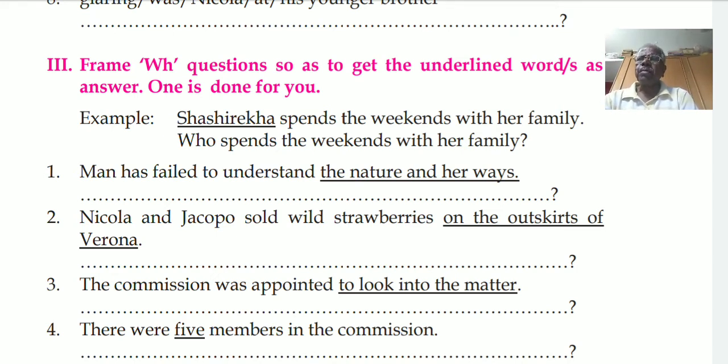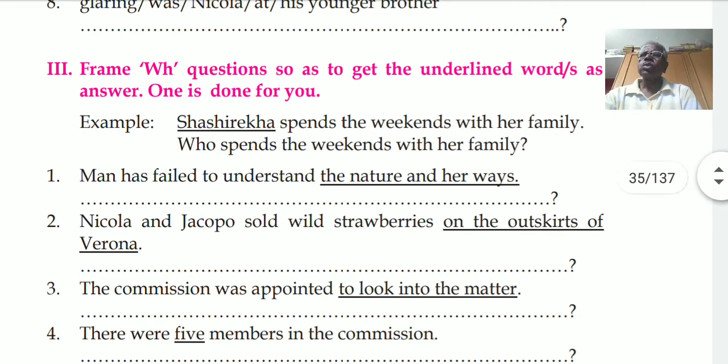See, in a statement, the sequence is like this: man has failed. That means subject, auxiliary verb, main verb. But when you frame a question, the subject goes in between. Has man failed? So that you must know. I hope you have written. Those who don't have the workbook, see the screen and write the answer in your notebook.